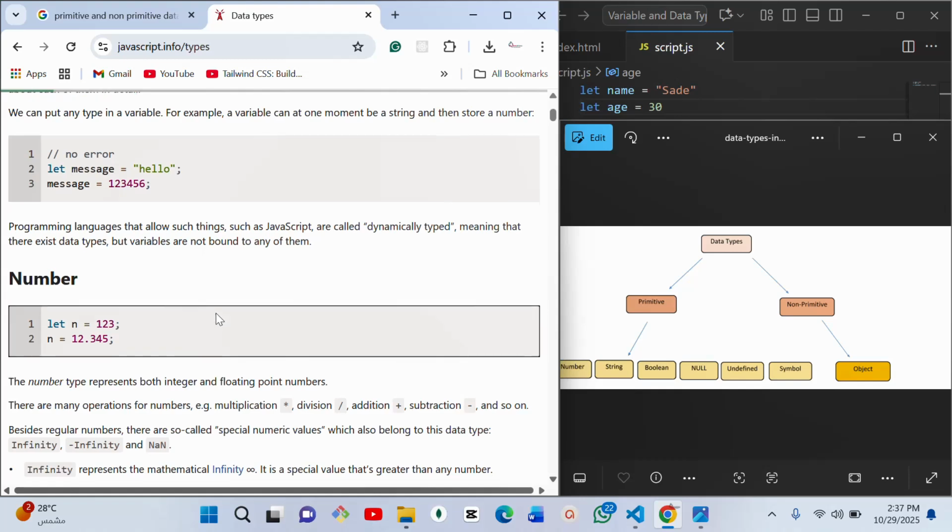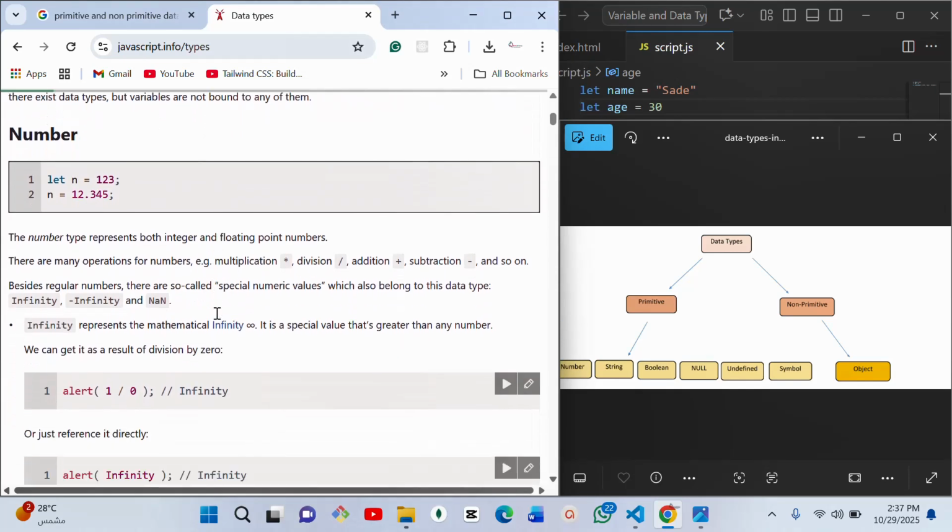So now the very first one we're talking about here is number. We all know what a number is. Number is just number.